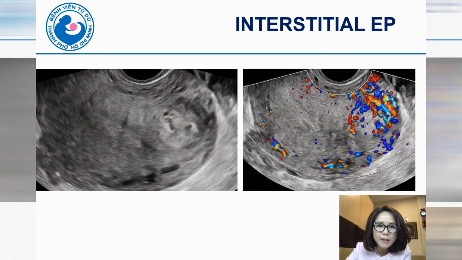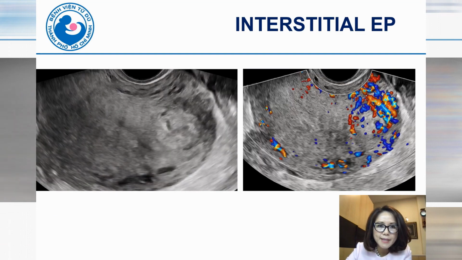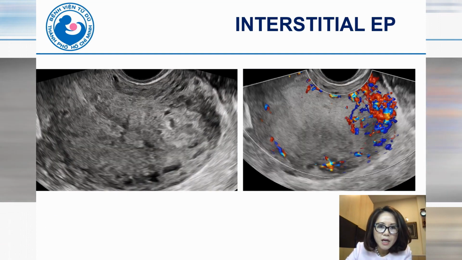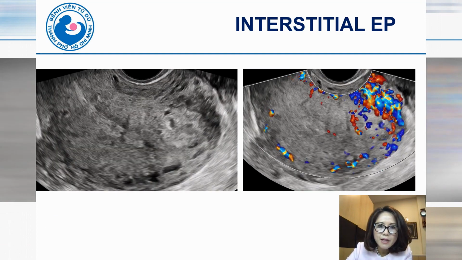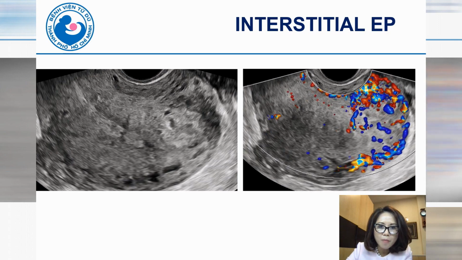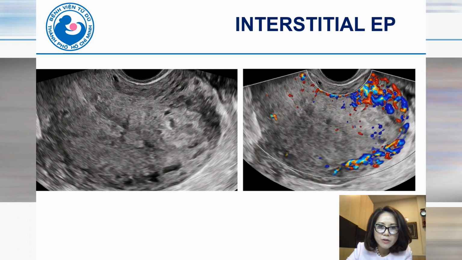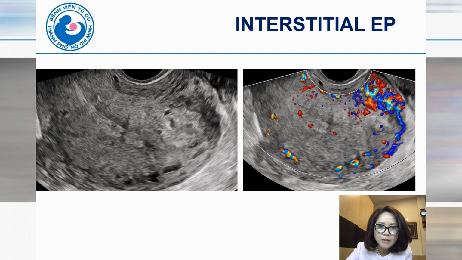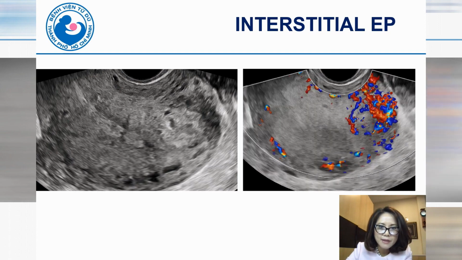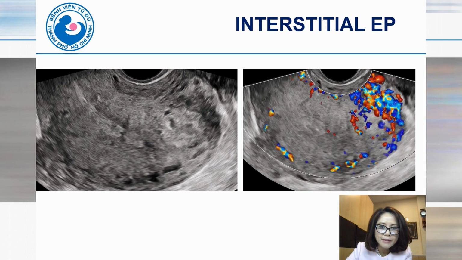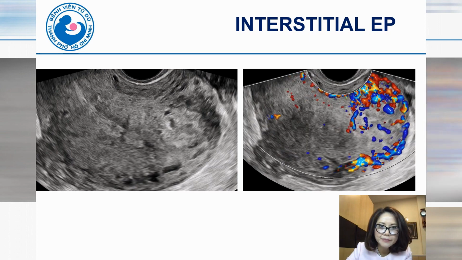Another case of interstitial ectopic pregnancy in 2D and color Doppler. On color Doppler, you can see the prominence of vascularity around the gestational sac, very prominent, because in interstitial ectopic pregnancy, the trophoblast invades the myometrium more than normal, so it looks like placenta accreta.